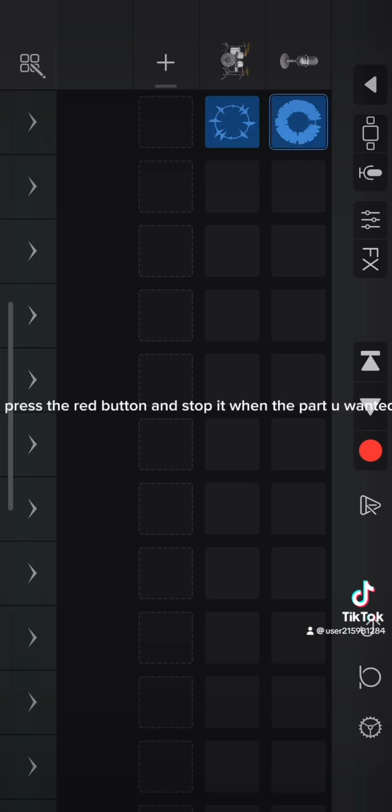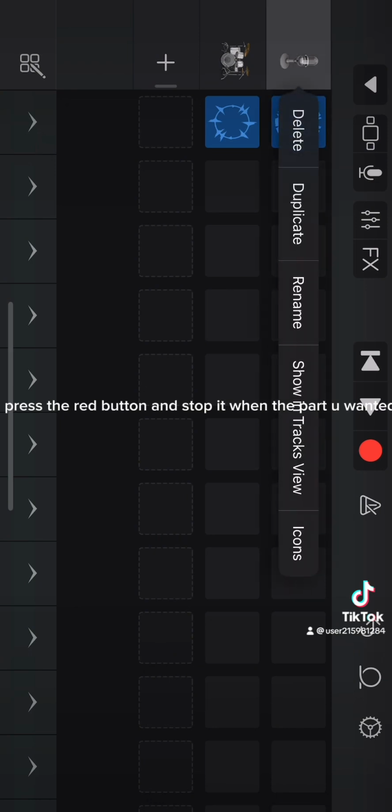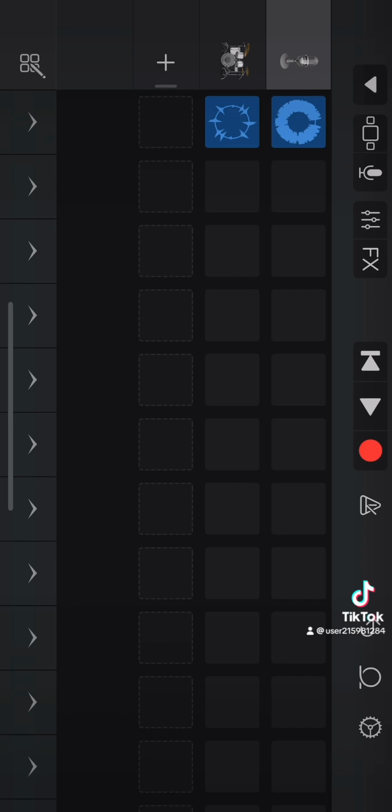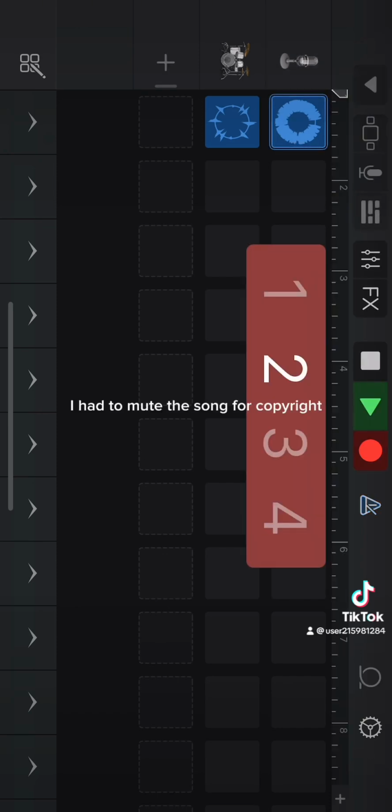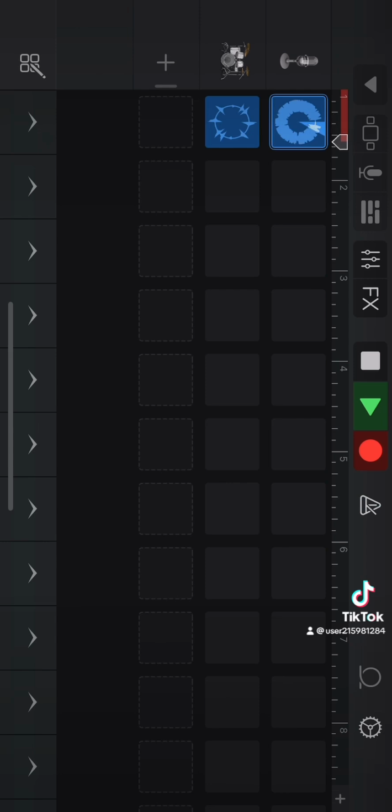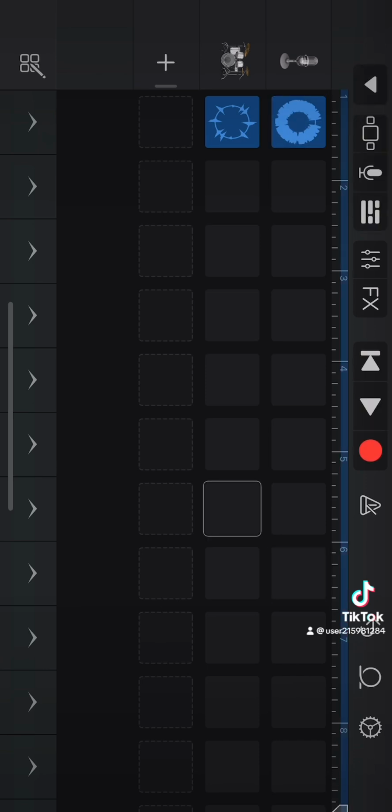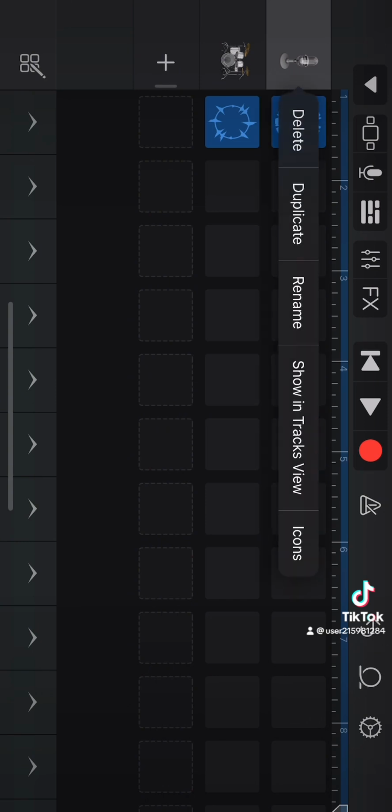Now you have to click on the song and press the red button, and stop it when the part you wanted to play is finished by pressing it again. I had to mute the song for copyright. Then lightly click on the microphone and press Show in Tracks View.